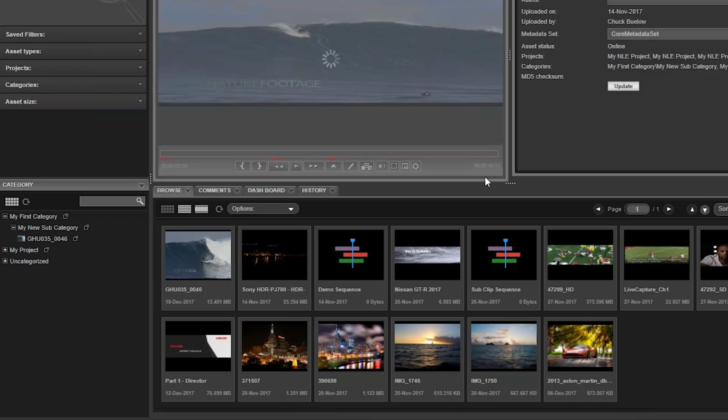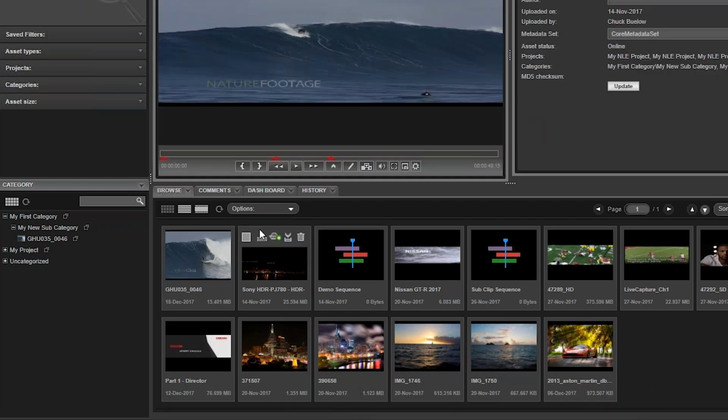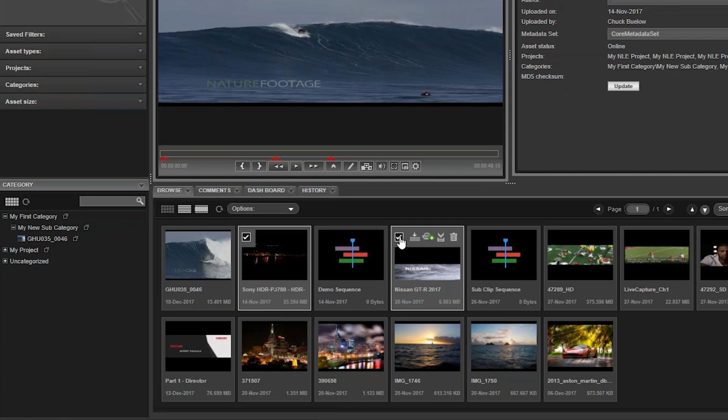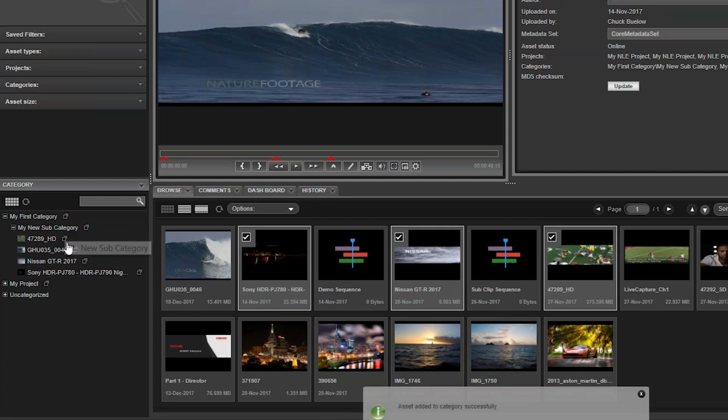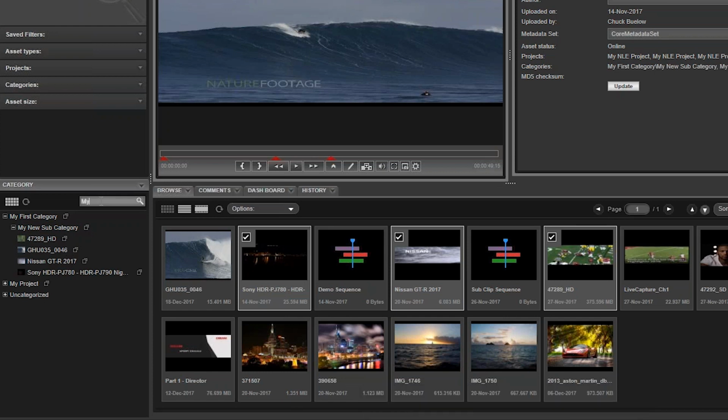To add multiple assets to a category, select multiple assets in the Browse widget and drag and drop the assets to the correct category. To find assets assigned to a category, begin typing the first few letters in that category in the search window in the Category widget. Click on the category you want to see and review the list of assets in the Category widget.